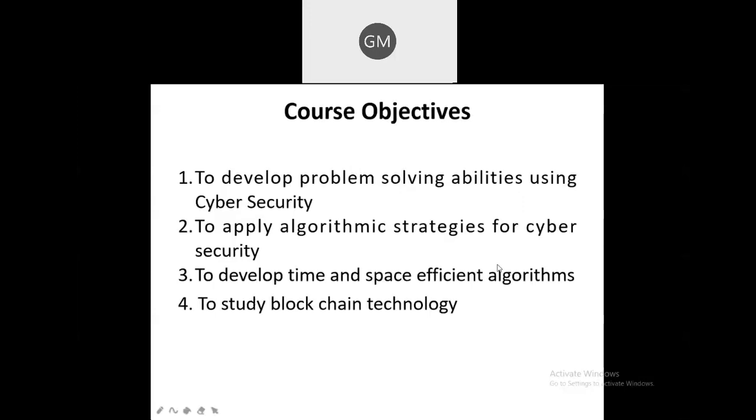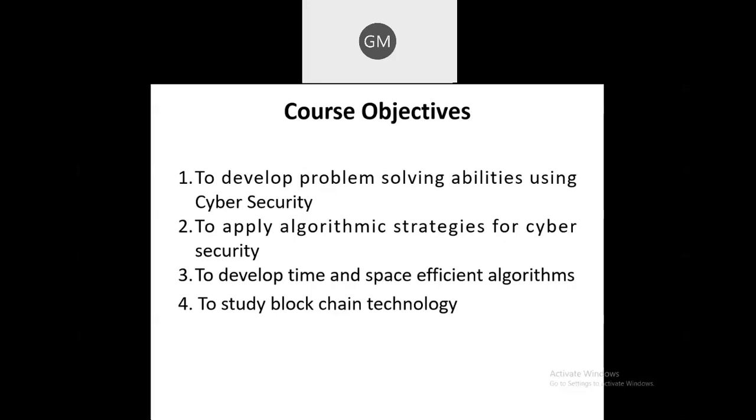with the cyber security. So these are the course objectives of this course for the cyber security. So first course objective is to develop problem solving abilities using cyber security. Means here you are having a number of cyber security related algorithms like whatever are the different algorithms for encryption, decryption, what is meant by public cryptography, what is meant by private cryptography, etc. So for all those algorithms, we are having the programs in the practical session.